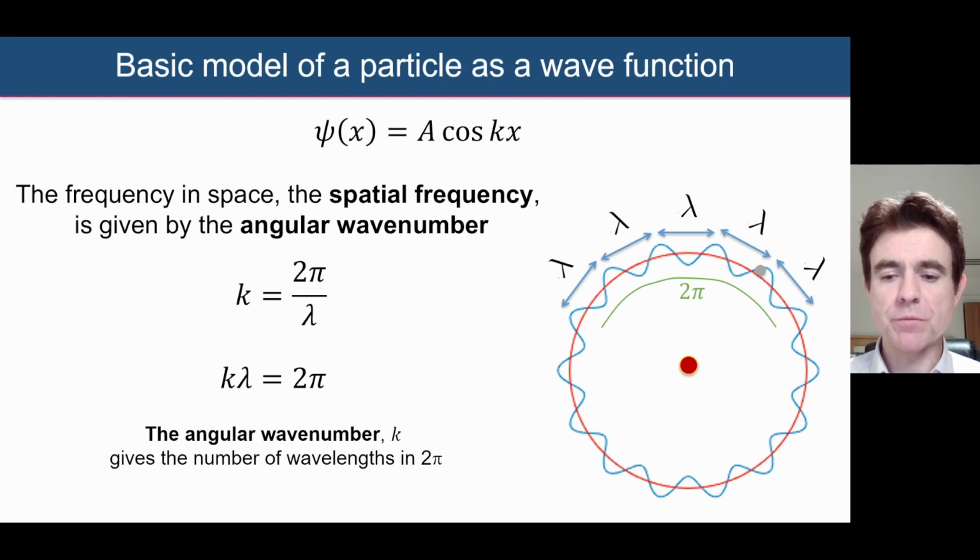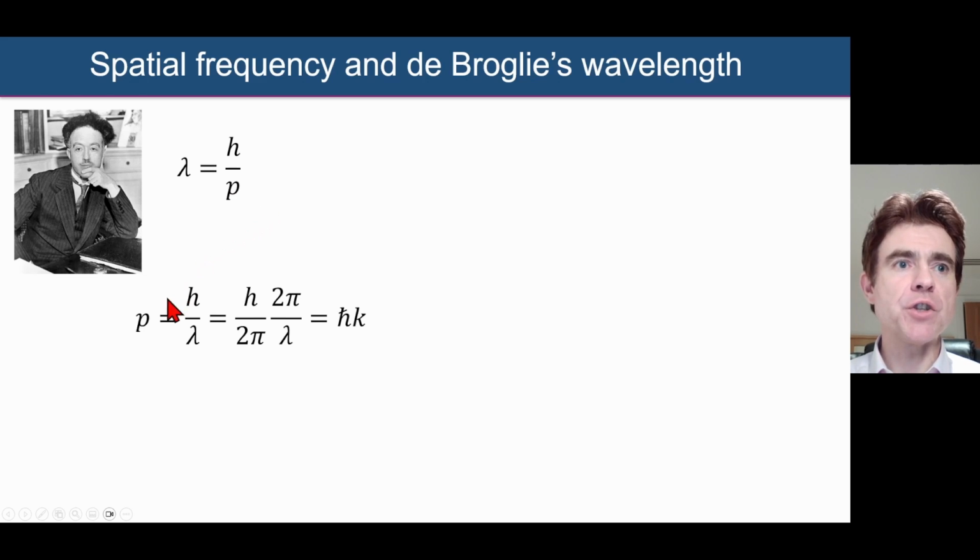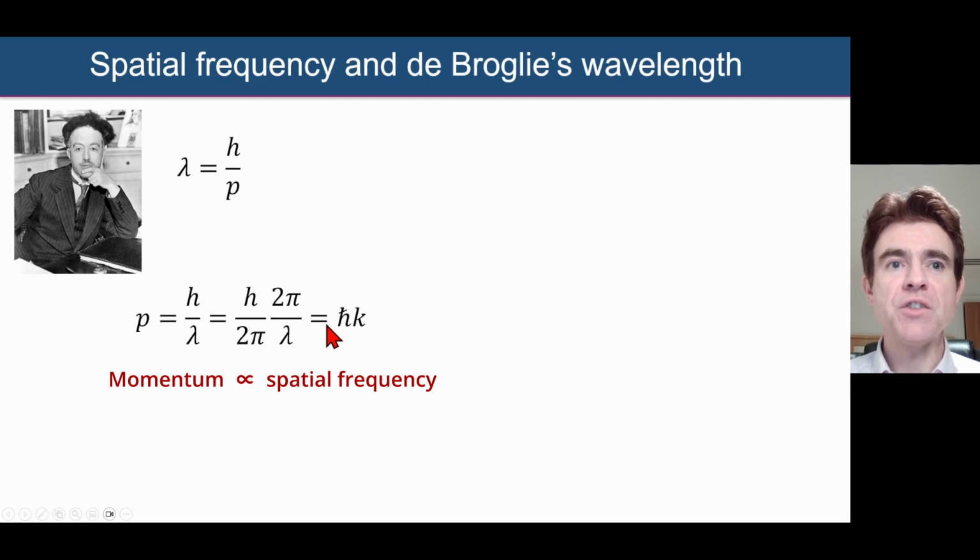Now, if we go back to what Louis de Broglie had said, with his wavelength being equal to h over p, the momentum of a particle, we can rearrange that and say the momentum of a particle is equal to Planck's constant h divided by the wavelength of the particle. Furthermore, we could just multiply the top and the bottom of that equation by 2 pi, in other words multiplying it by 1, simply to rewrite it in the following form, where the momentum of a particle is equal to